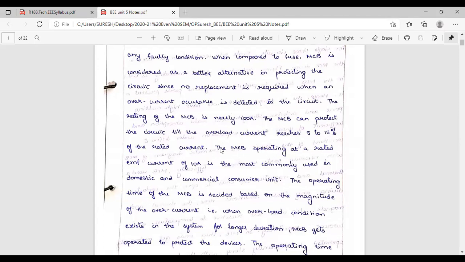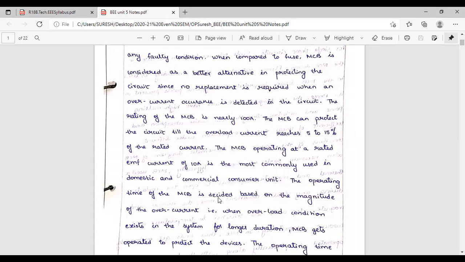An MCB with a rated current of 10 ampere is the most commonly used in domestic and commercial units. In domestic and commercial units, the MCB rating is 10 ampere. But in industries, they will go for 100 ampere. In your domestic purpose and agricultural purpose, they are using 10 ampere MCBs. Maximum is 10 ampere. But if you go for heavy industries, they'll go for 100 ampere MCBs. We can purchase an MCB of 10 ampere, and we can also purchase an MCB which can tolerate 100 ampere. In the market, they are available.